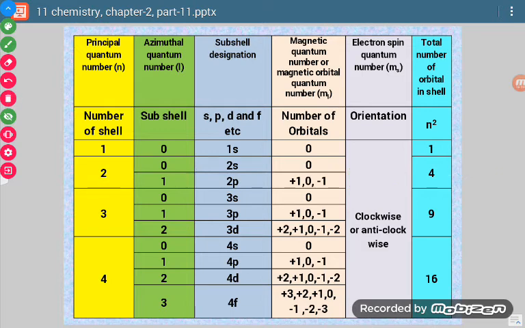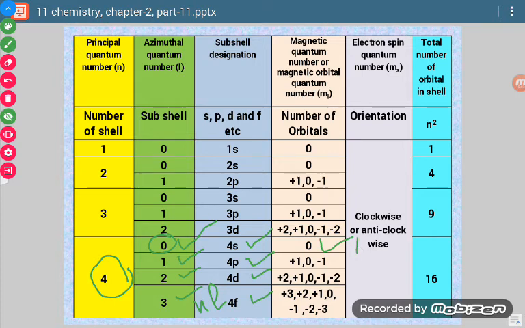Similarly, we can see for all the other main energy levels. Let us discuss one more. For the n shell, n value is 4 and l values are 0, 1, 2, 3. 0 means 4s orbital. I have again written n and l collectively. Since n value is 4, l value is s for 0. Similarly, 4p, 4d, 4f. Now for l value 0, m value is 0, meaning 1 value. So here, 1 orbital.